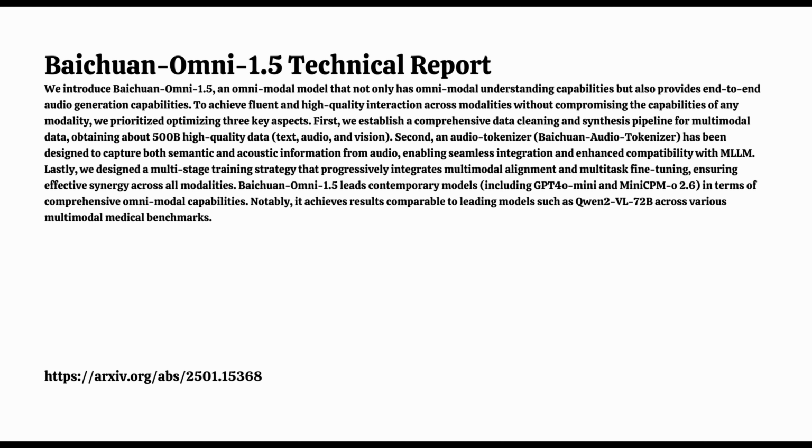Now, the audio data also reveals some pretty clever strategies. They used a vast amount of audio data, categorized into audio understanding and audio generation. They put a strong emphasis on both pure audio and interleaved data, where text and audio alternate, helping the model to learn the connection between spoken and written language organically.